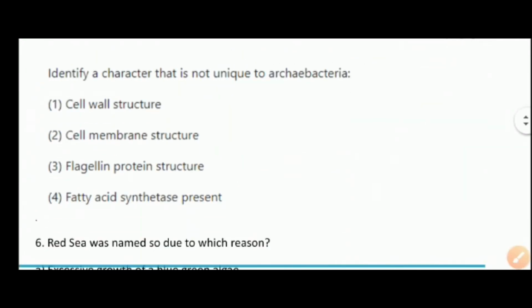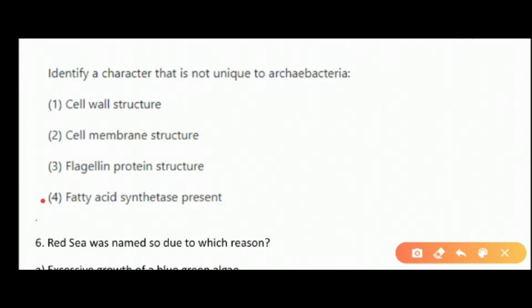The next question is, identify a character that is not unique to Archaebacteria. The first one is cell wall structure, the second is cell membrane structure, the third is flagellin protein structure, and the fourth is fatty acid synthetase present. If I have to identify which is not unique, cell wall structure is unique to Archaebacteria. Then cell membrane structure is also unique. Flagellin protein structure, okay. But fatty acid synthetase present, this is not unique. So it is not unique to Archaebacteria. The rest three are unique to Archaebacteria, right?